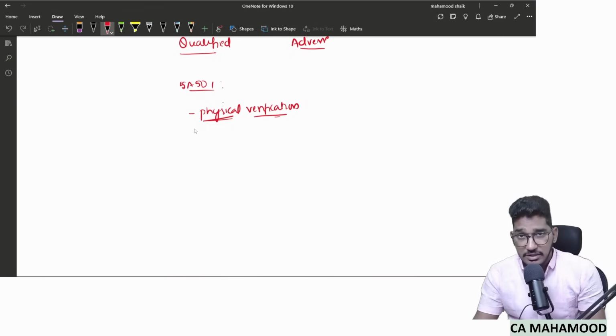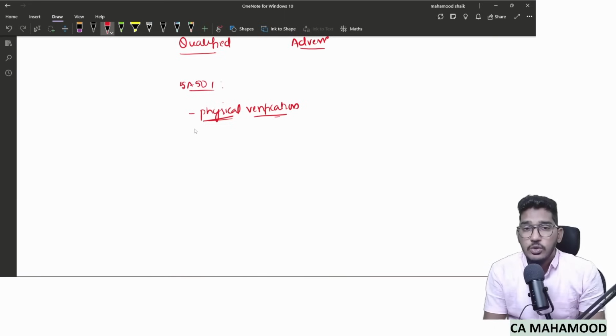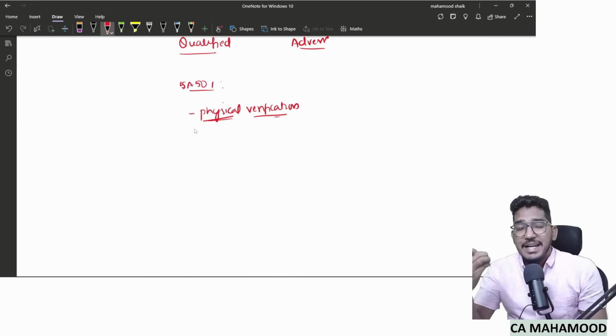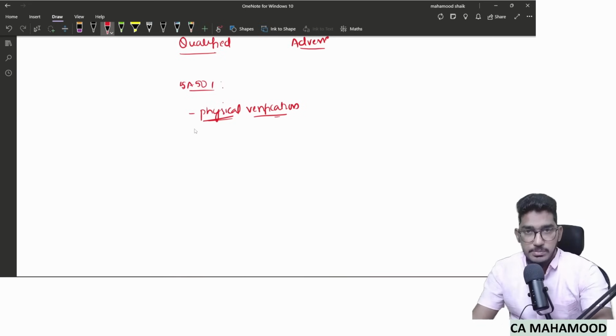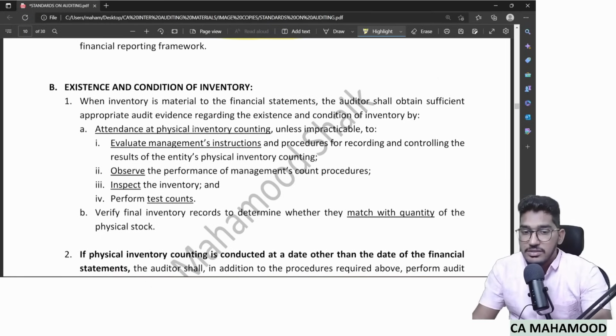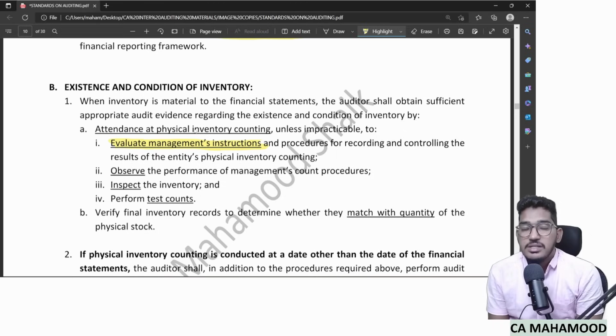Whenever the management is conducting physical verification, they will let the auditor know about it. The auditor should go and attend that physical verification process. What should he do by attending there, sir? See what they are saying. You have to attend the physical inventory counting and evaluate the management's instructions and procedures for doing that physical verification. First sit and understand what instructions and procedures management is following. Then sit and observe whether they are doing the counting properly or not.